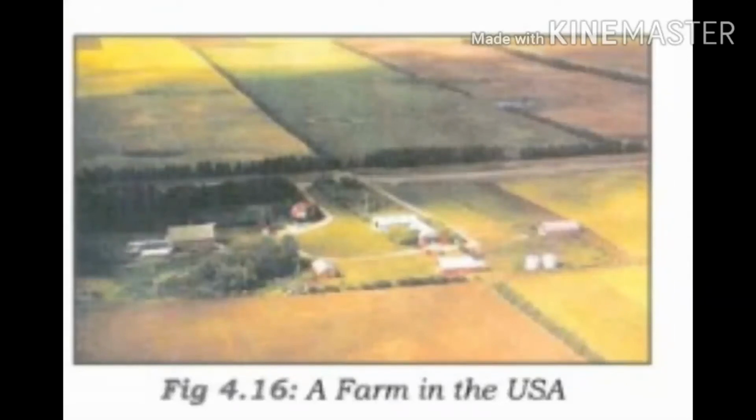The US farmers use highly scientific methods of cultivation, like the use of high yielding variety of seeds, then use of fertilizers, then better methods of irrigation, then soil conservation techniques and use of combine harvesters. Then the US government offers loans and subsidies to the farmers. The farmers in the USA are encouraged to explore new markets for agricultural goods.